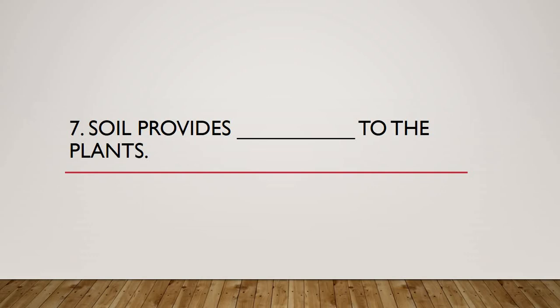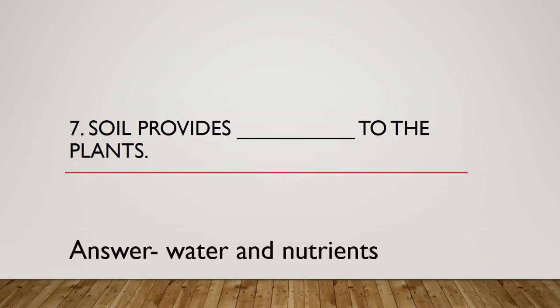Okay, I think by now maximum of you might have written the answers, and maximum of you have also given me the answers, are shouting the answers and are badly waiting for the correct answer. Let's see what the correct answer is. Water and nutrients. See, why am I asking you to note down the answer is, even many of you, even if you know the correct answers, you are making a lot of spelling mistakes.